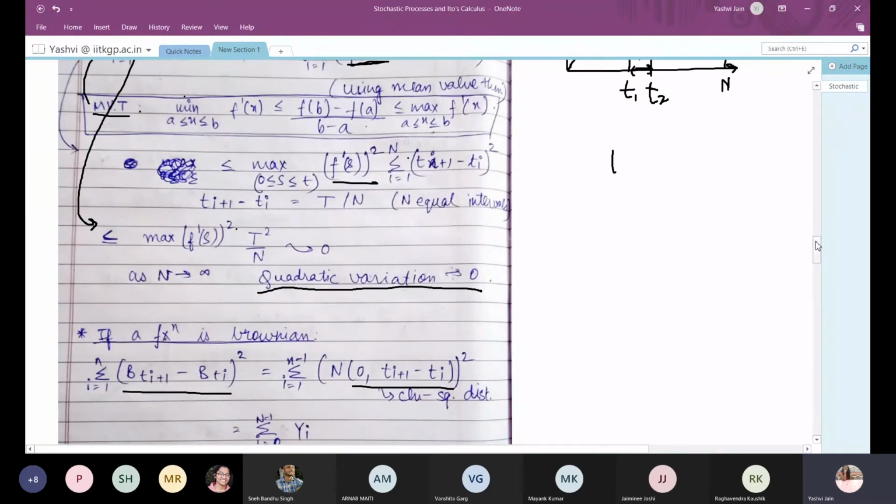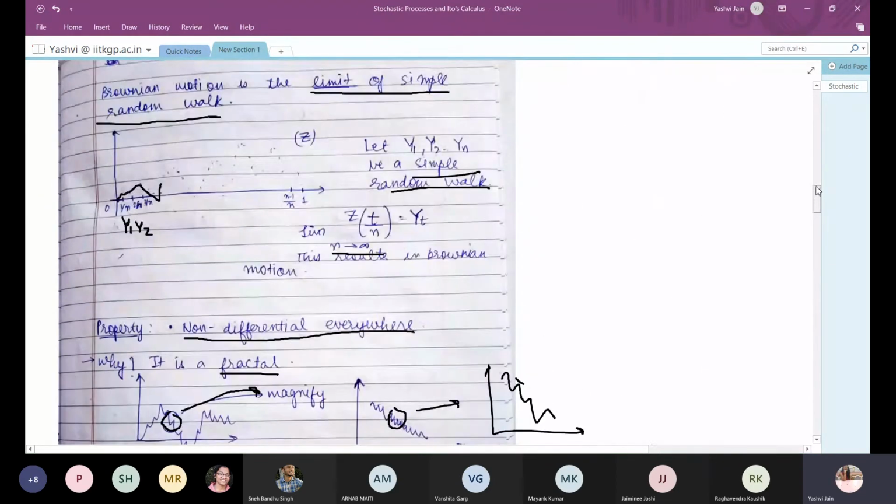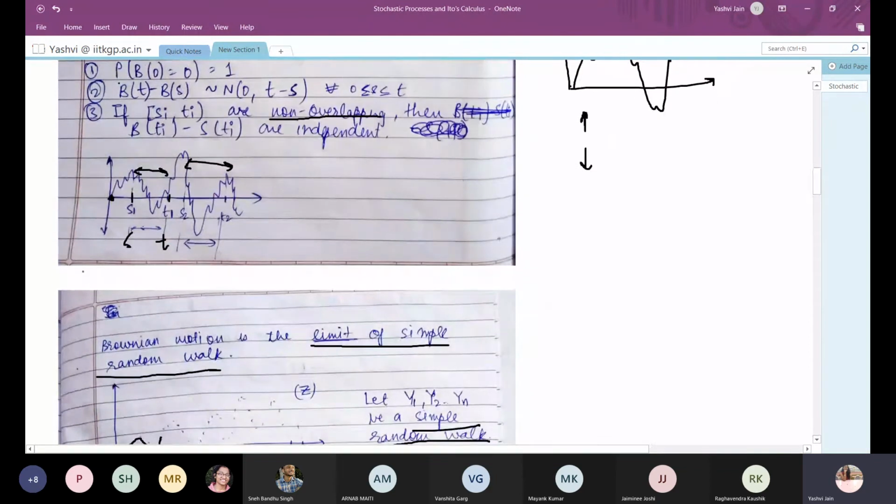This we saw earlier in the properties of Brownian motion: that the difference between the Brownian motion at any two times follows a normal distribution with mean 0 and variance equal to the difference between the two times.